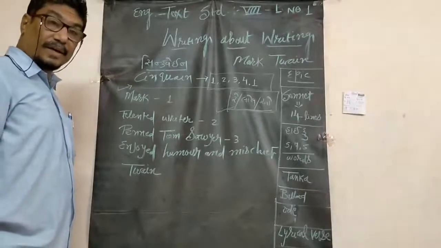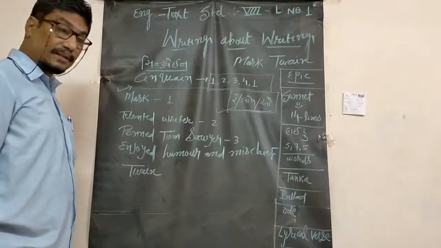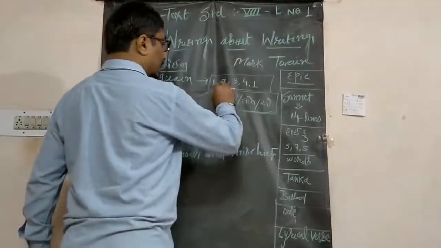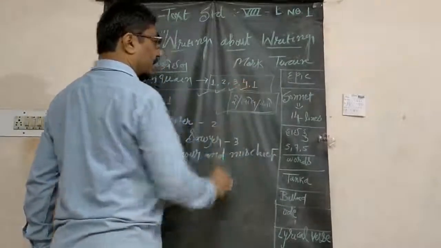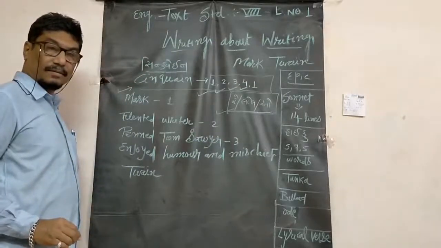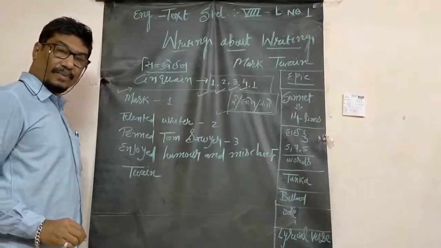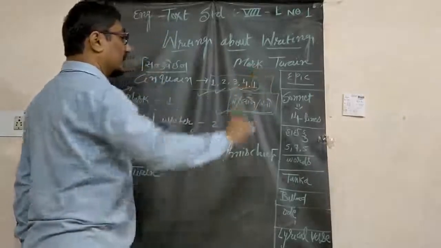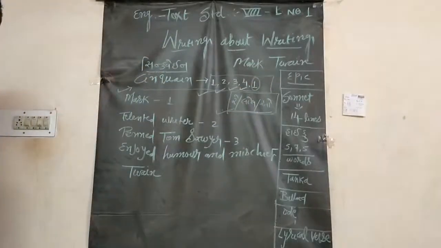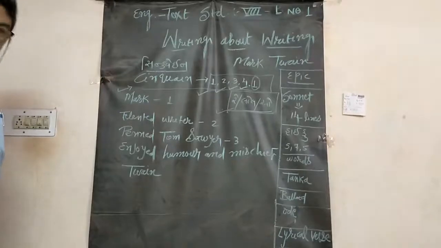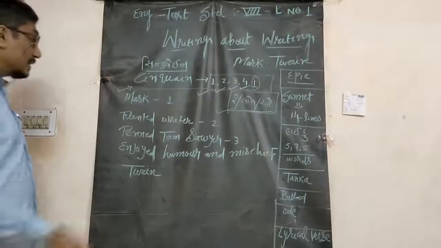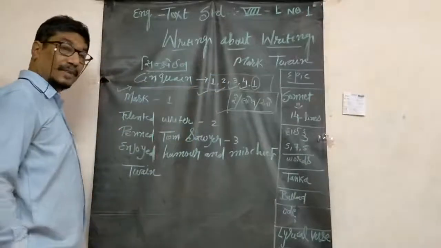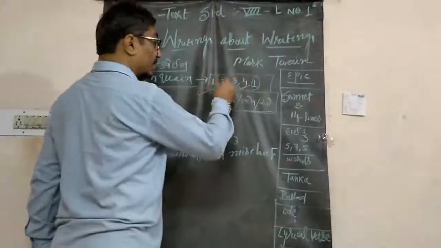In this particular pattern, what will you do? Sequence is there. 1, 2, 3, 4. At 4 you will stop, and then afterwards you will write 1. 1, 2, 3, 4, 1. This is the poem pattern. What is this 1, 2, 3, 4?